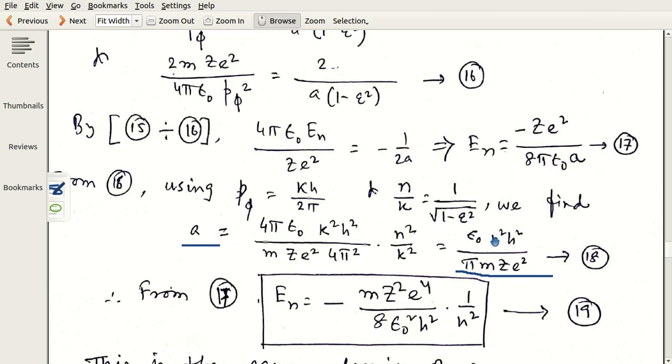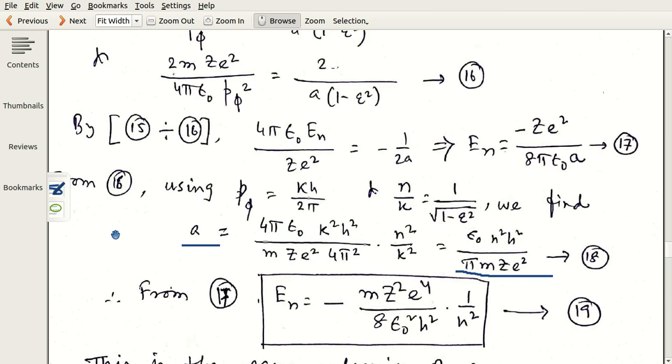And if you change the atom itself, in place of hydrogen, if you want to see helium plus, hydrogen-like helium, then Z changes, and in that case the major axis varies as 1 by Z. That means if Z increases, A will decrease. This is an important point to note.